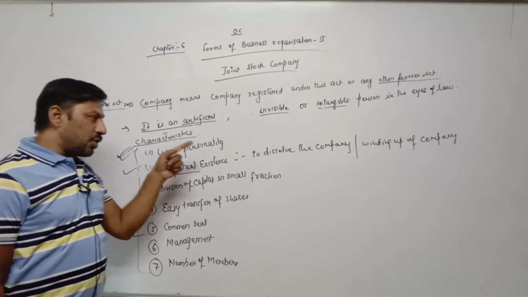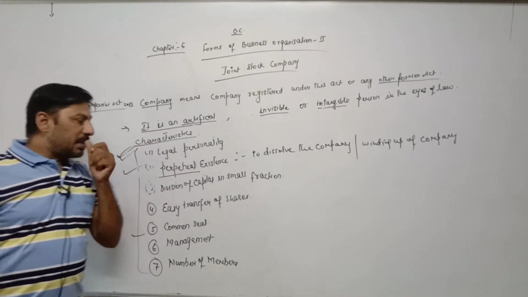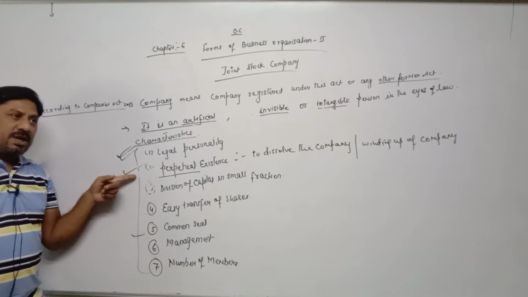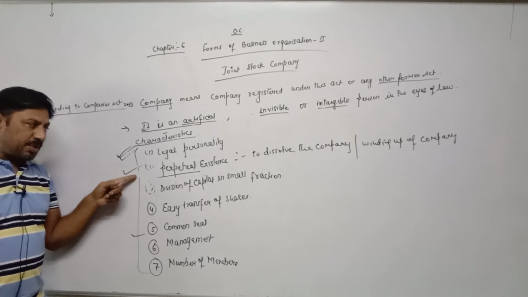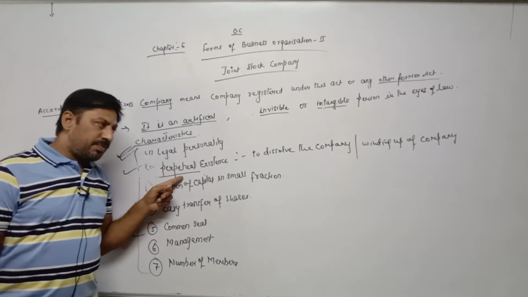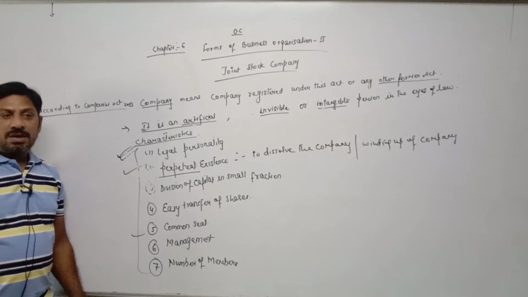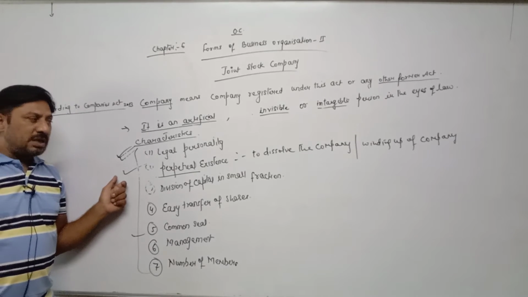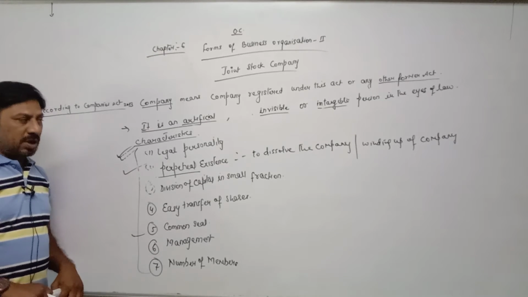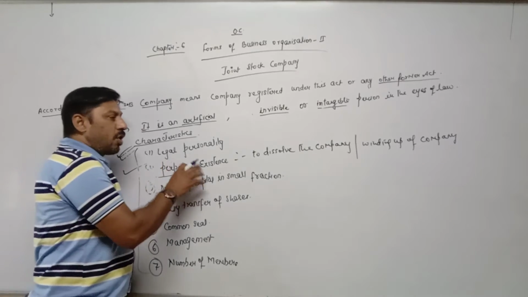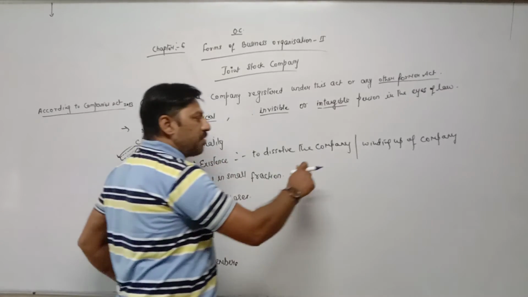Such things do not happen in the case of a company. The person who established the company is called a promoter. In the event of death, insolvency or unsound mind of the promoter, the company does not come to an end. Company cannot be wound up.